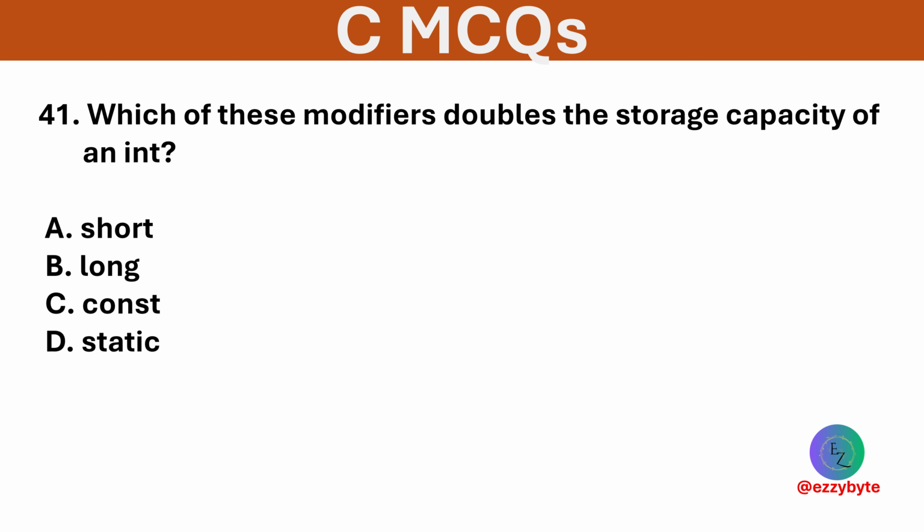Which of these modifiers doubles the storage capacity of an int? Options are short, long, const, and static. Option B is correct. The long modifier increases the storage capacity of an integer.